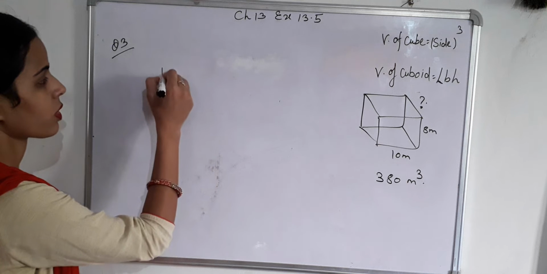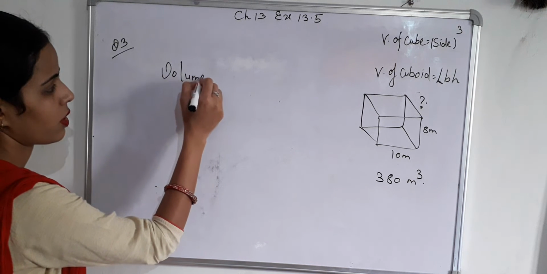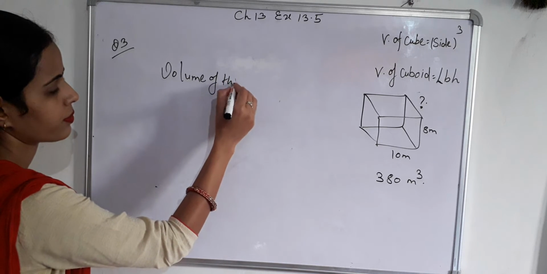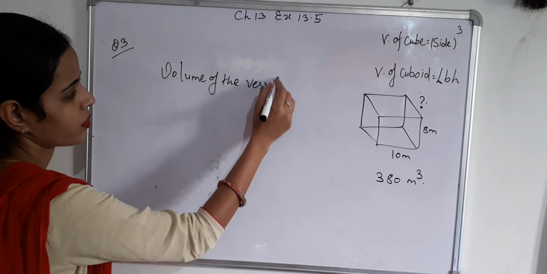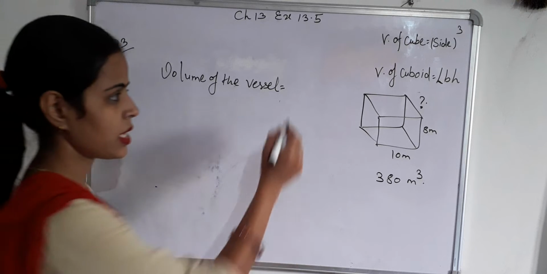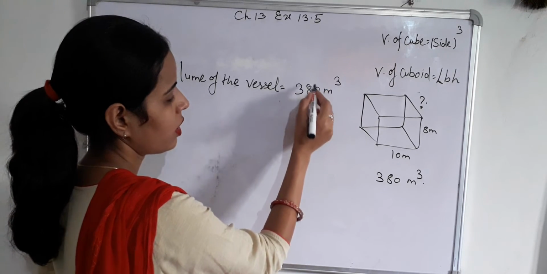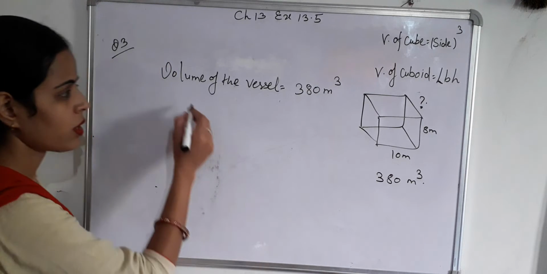Here volume of this vessel equals 380 meter cube.